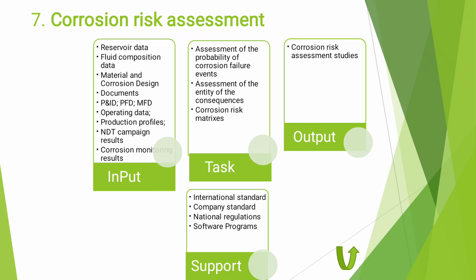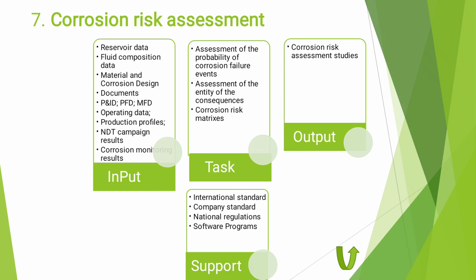For example, if we have highly corrosive fluids inside of CRA material, it is not really dangerous, so it could be low or yellow. But if the corrosive fluid is in carbon steel, yes, it will be dangerous, so it could be red.